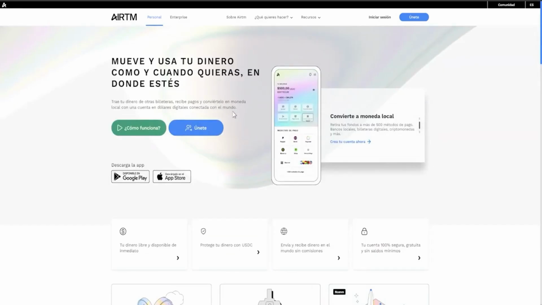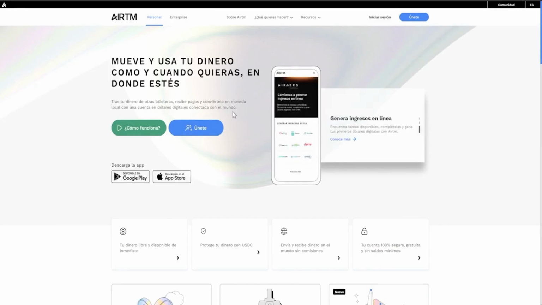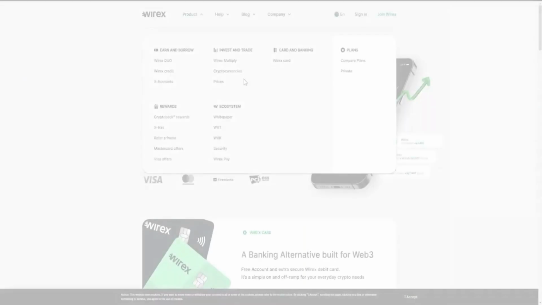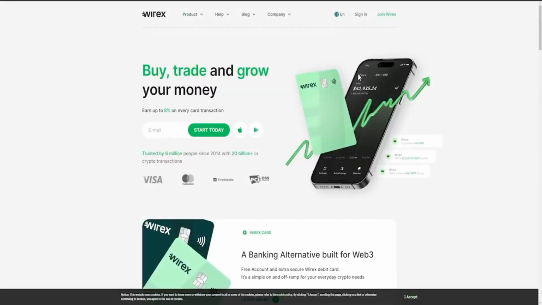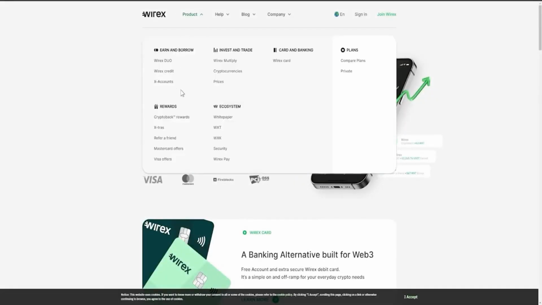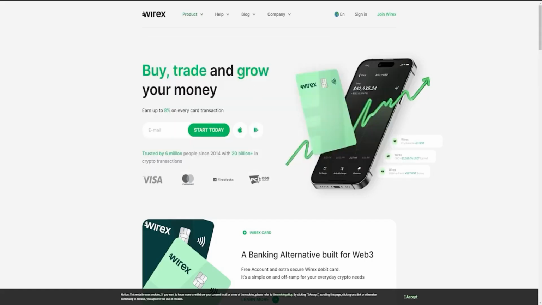But I have two more options I can't leave out, as they are popular apps gaining ground nowadays and people are using them. The first is Wirex. Again, many of the various options that show up here might genuinely get us quite excited, like crypto rewards, a credit card, earning interest, and so forth. However, some of these particular options are available only in Europe or the United States, which is an important consideration to keep in mind.